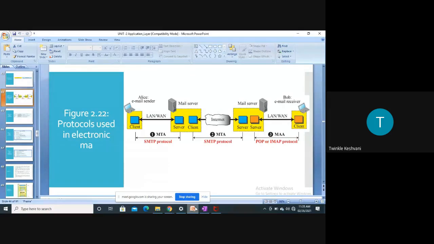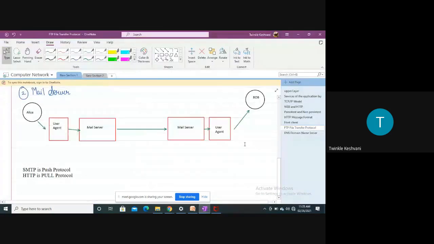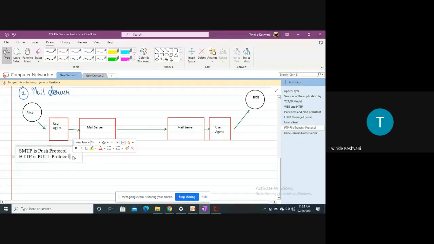Now, POP3 we can say is the Post Office Protocol, version 3. Let me mention it here: POP3, Post Office Protocol version 3. Now, what will POP3 do? First, POP3 uses a TCP connection at the transport layer.